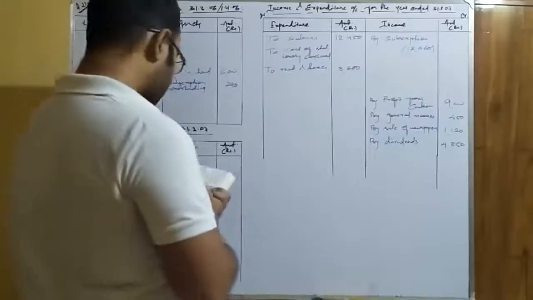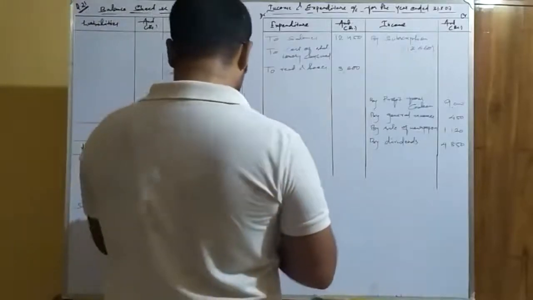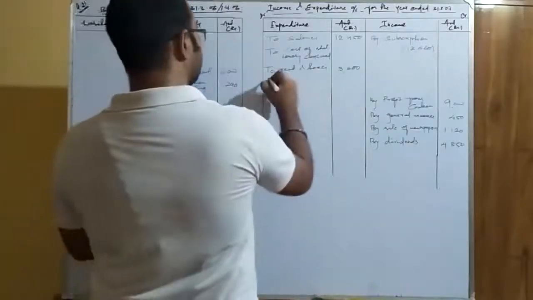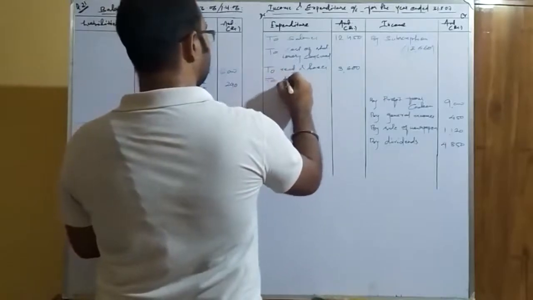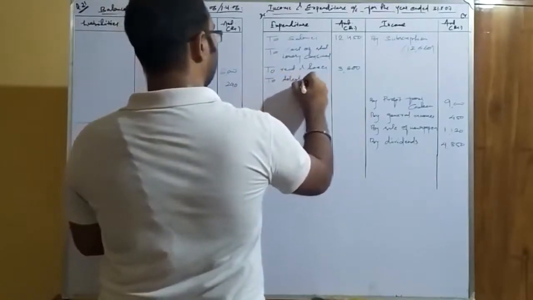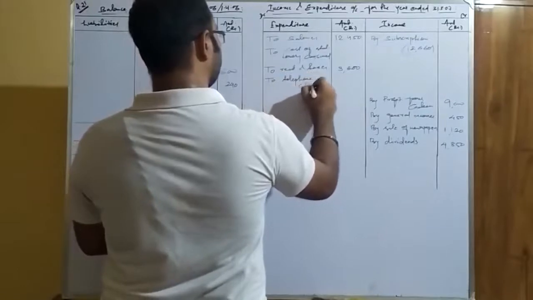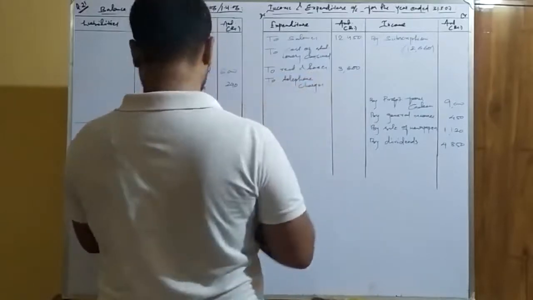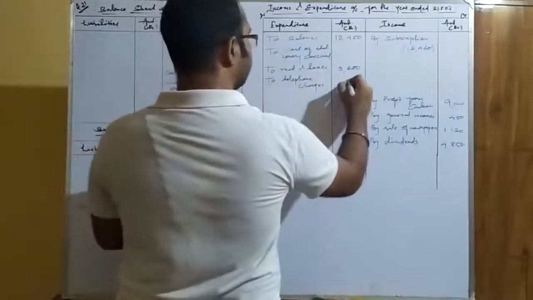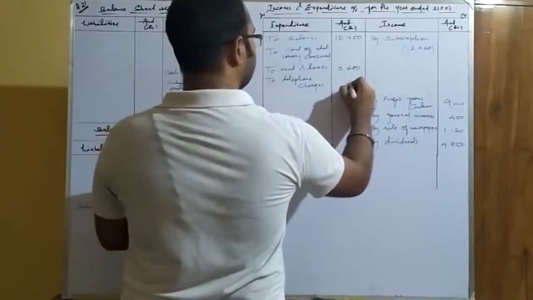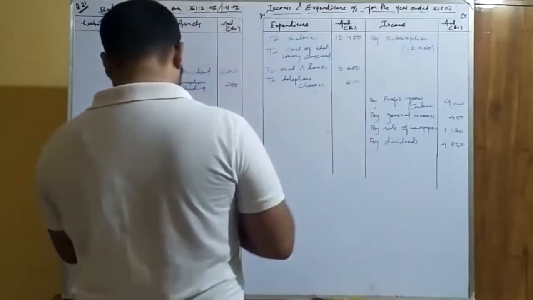Okay. Then after rent and taxes, the telephone charges, that is 600. Then investments.